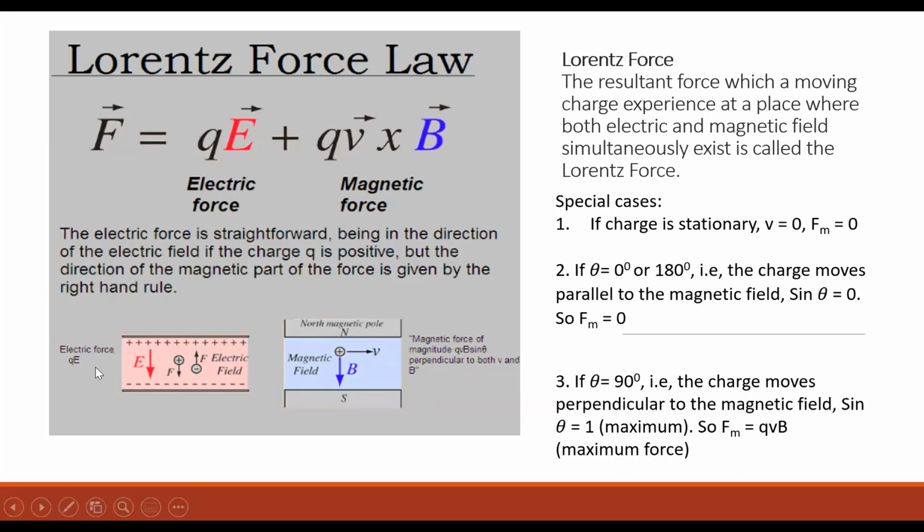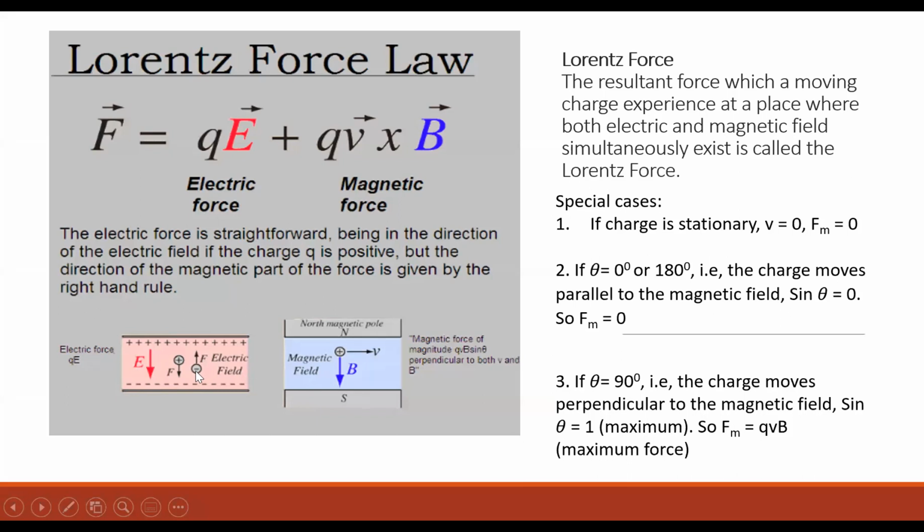Here you can see the plus and minus charges which produce the electric field. The direction of the electric field is from plus charge to minus charge, like you can see here. And this is a positive charge placed in the electric field, so it will move in the direction of the electric field, along E.